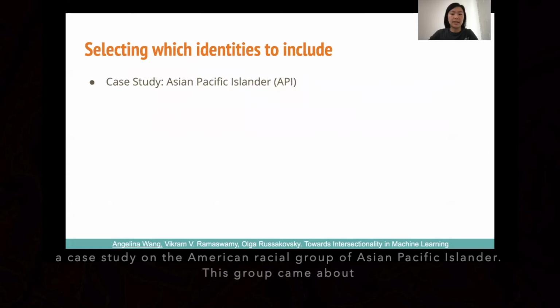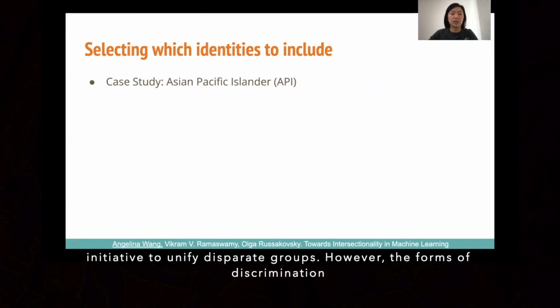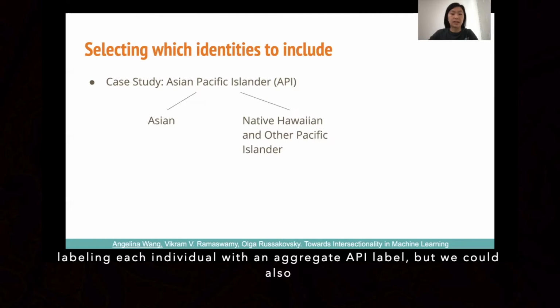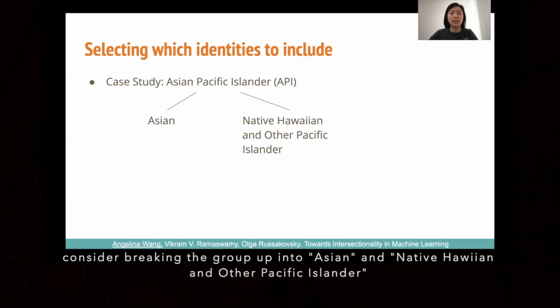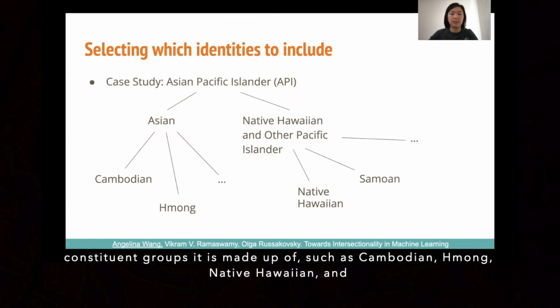We consider a case study on the American racial group of Asian Pacific Islander. This group came about in the late 1960s, inspired by the Black Civil Rights Movement as part of an initiative to unify disparate groups. However, the forms of discrimination faced by individuals within this group vary greatly. We could imagine labeling each individual with the aggregate API label, but we could also consider breaking the group up into Asian and Native Hawaiian and other Pacific Islander. Further, we could consider continuing to break each group up into the constituent groups it is made up of, such as Cambodian, Hmong, Native Hawaiian, and Samoan.